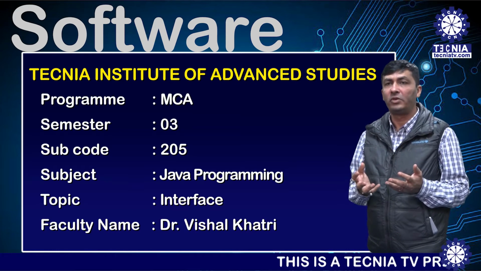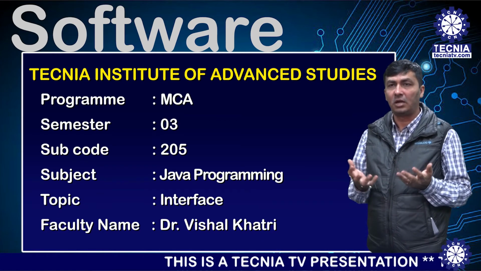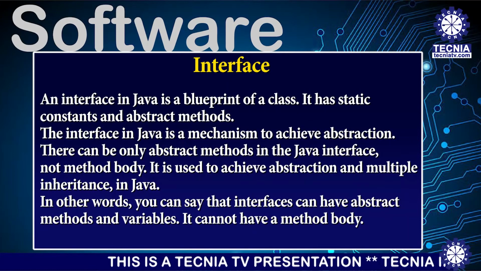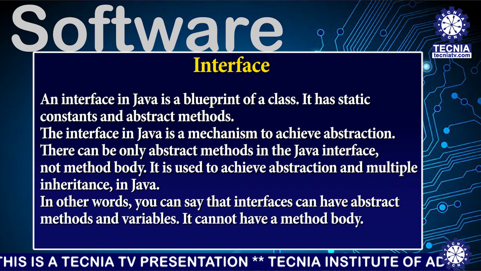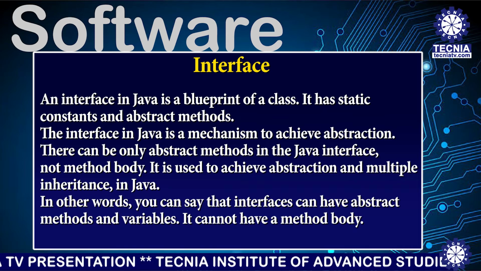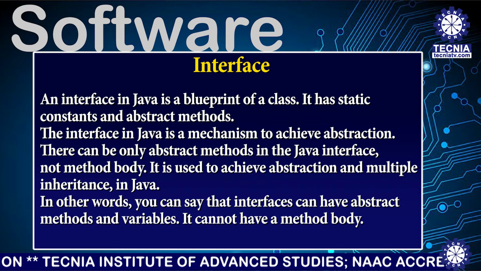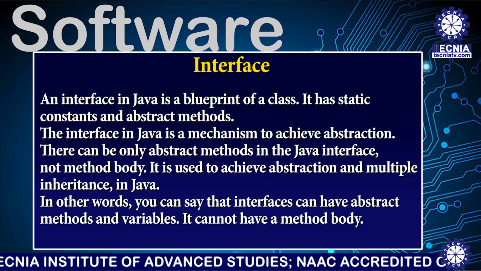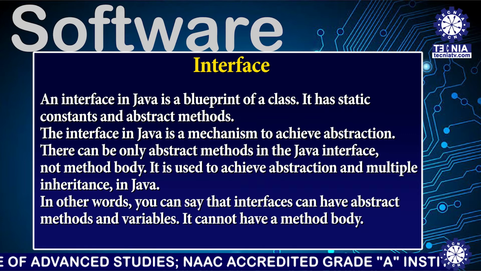Today, I am going to deliver a lecture on Java on the topic of interface. What is an interface? An interface in Java is a blueprint of a class. It has static constants and abstract methods. The interface in Java is a mechanism to achieve abstraction. There can be only abstract methods in the Java interface, not a method body. It is used to achieve abstraction and multiple inheritance in Java.